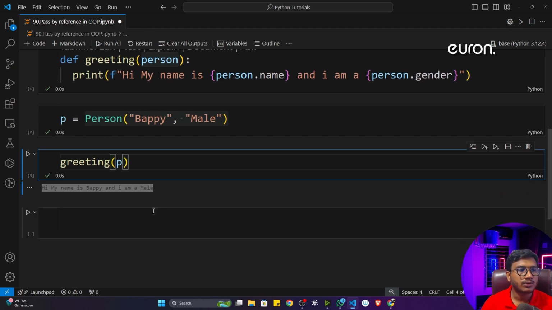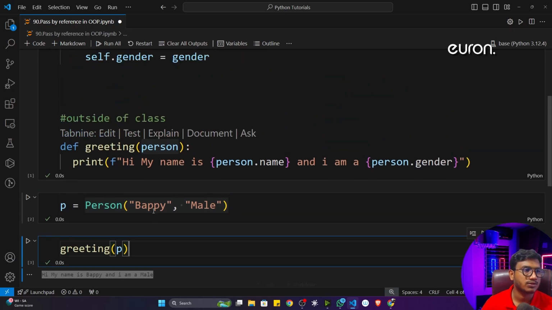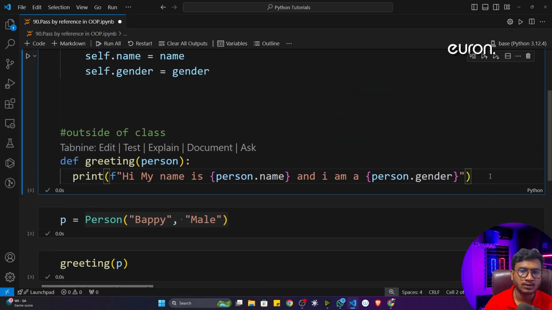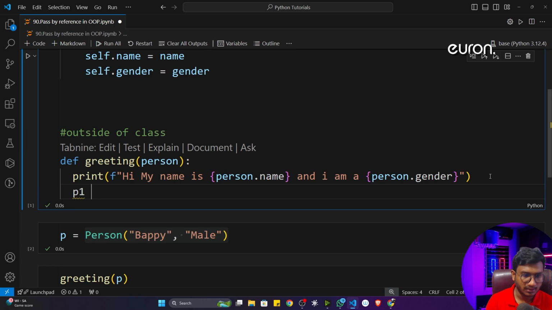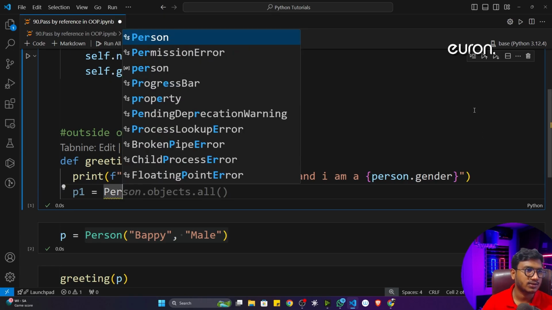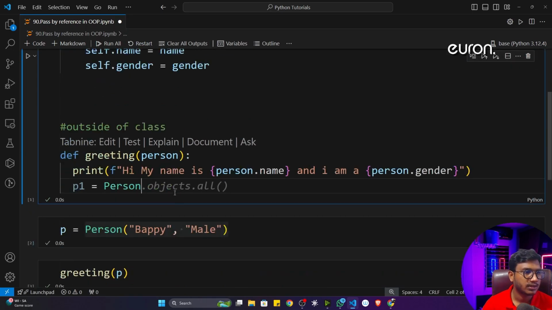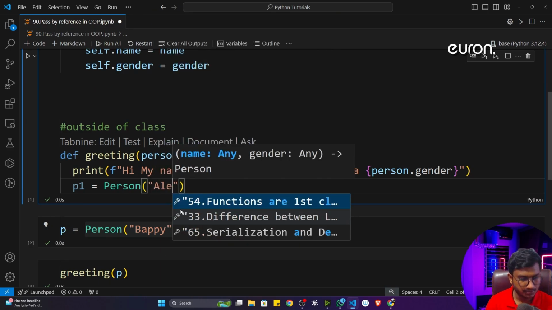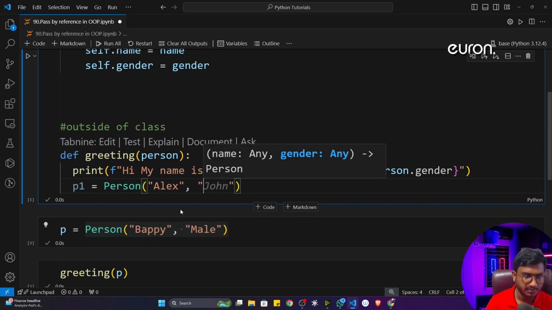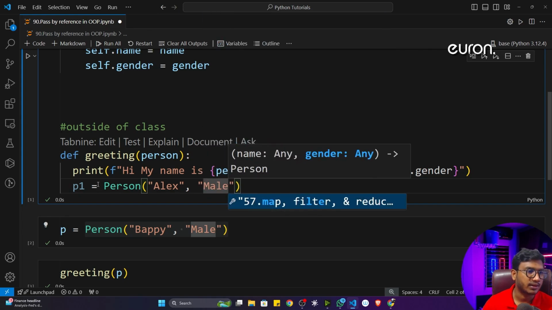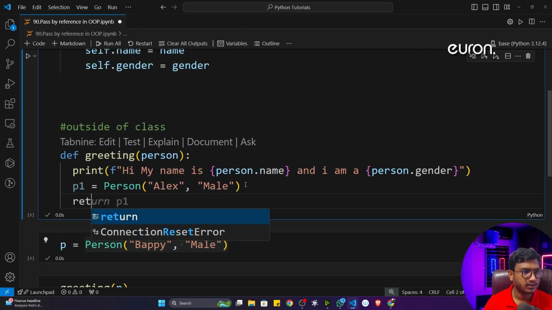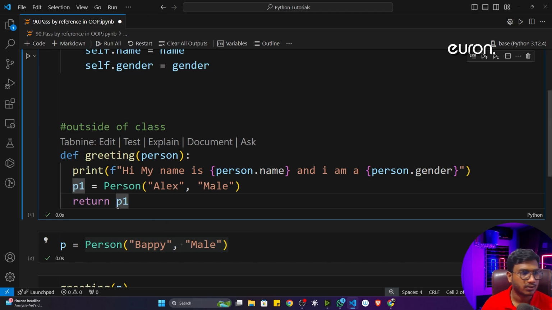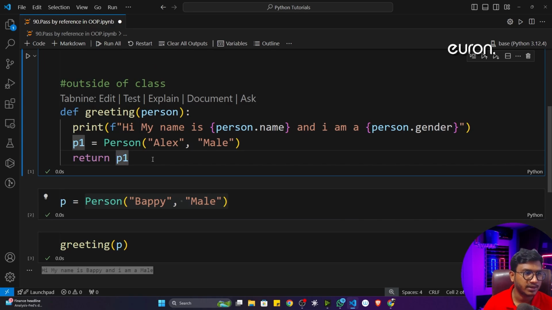Now another thing you can do, you can also return one specific class object from a function. It is also possible. So for this I'll do a small modification here. So here I'm going to write, let's say P1, and I'm going to call this class, okay, class object person, and inside that I'm going to give two inputs. Let's say name is Alex and male. Okay, now I'll simply return this P1. Okay, what is P1? P1 is a class object. Now here I'm returning it from a function.